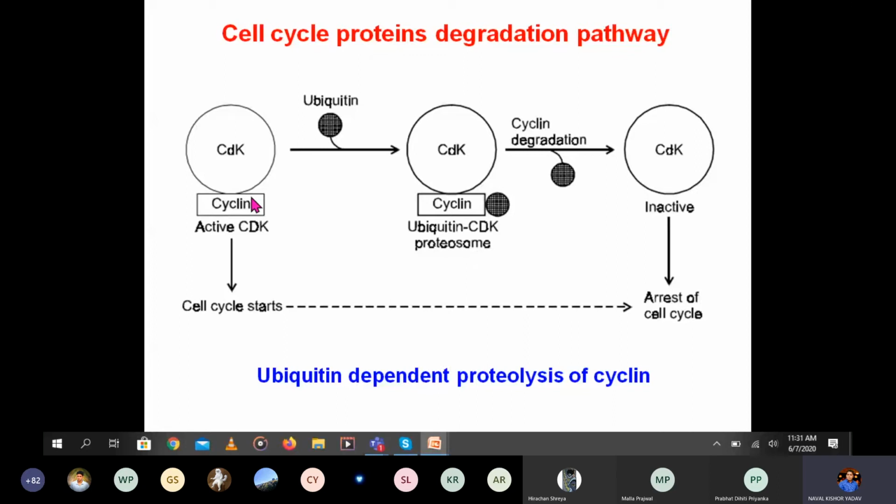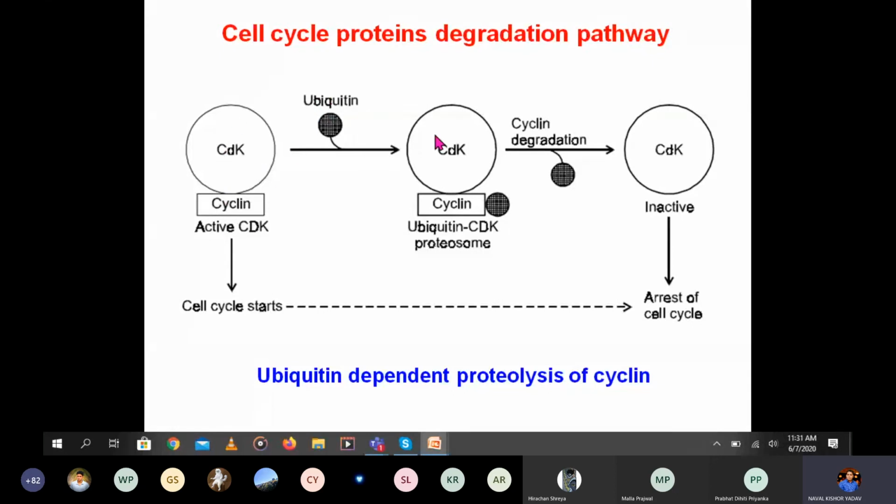Now, as I told, this cyclin dependent kinase-cyclin complex will be active, and the cell cycle will start. But how will this become inactive? If it is continually working, the cell keeps on dividing. So how can it be inactive? There is one protein known as ubiquitin. Through this ubiquitin pathway, this complex can become inactive.